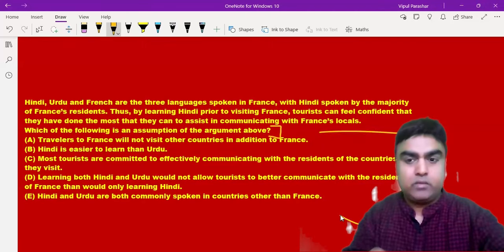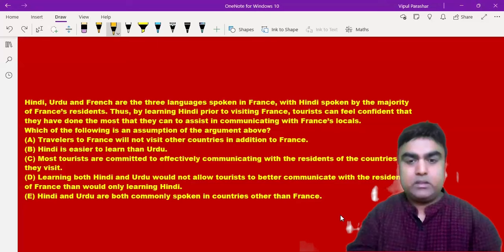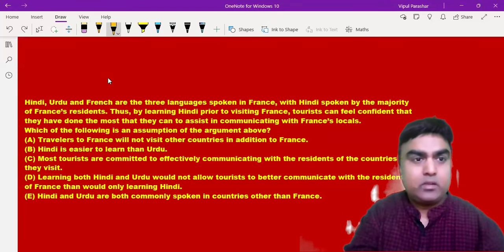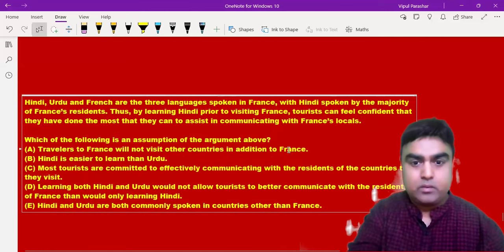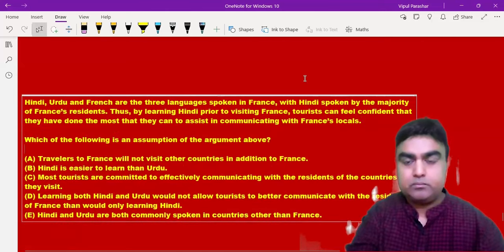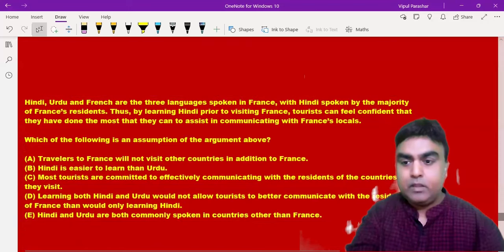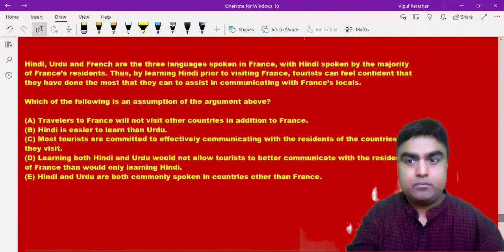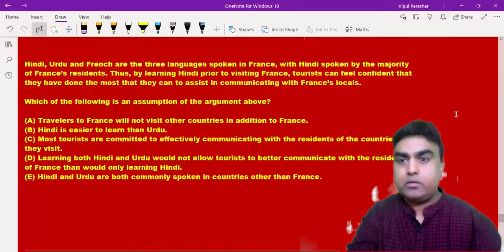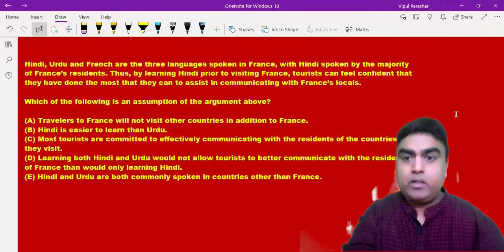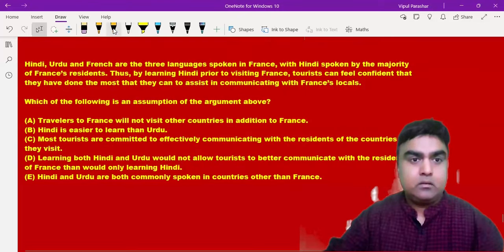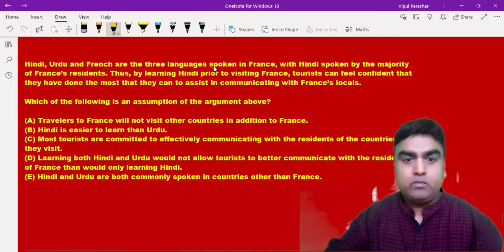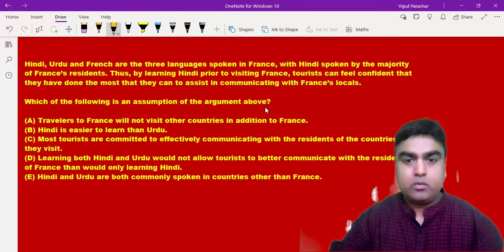So there is nothing very difficult to understand here. I'll give some gaps so that you are able to understand there are three parts to the question. Everyone is able to understand the three parts? Yes, very good. This is called the stimulus part, this is called the question statement, and these are called the answer statements.